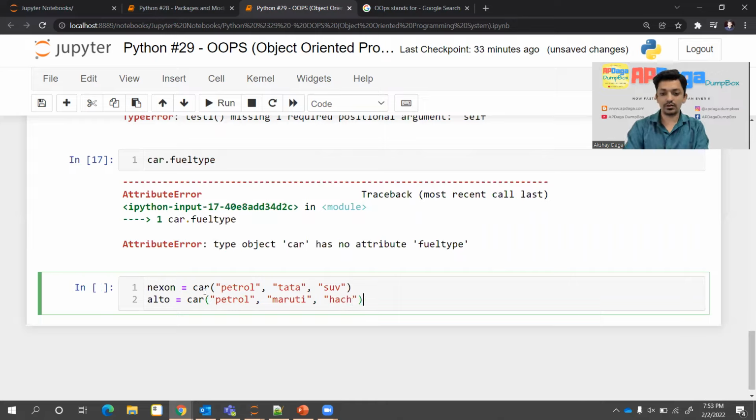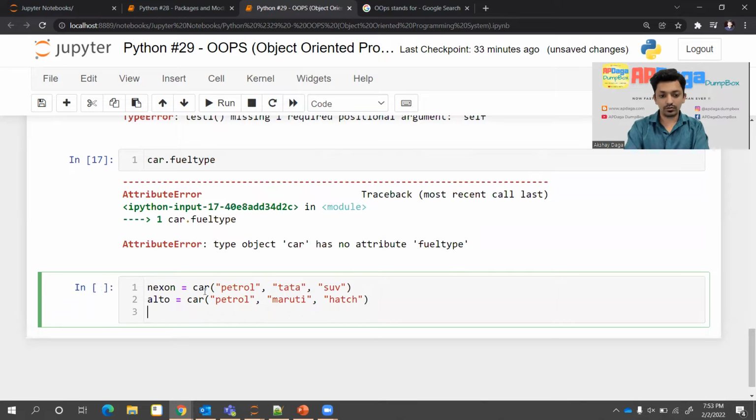Hatch. I'll just write TCH. I'll create one more Tigor, right? So it will be a car. I'll write it as a CNG. Now it is available. Tata, and I'll sedan, right? So I'll create 3 objects.